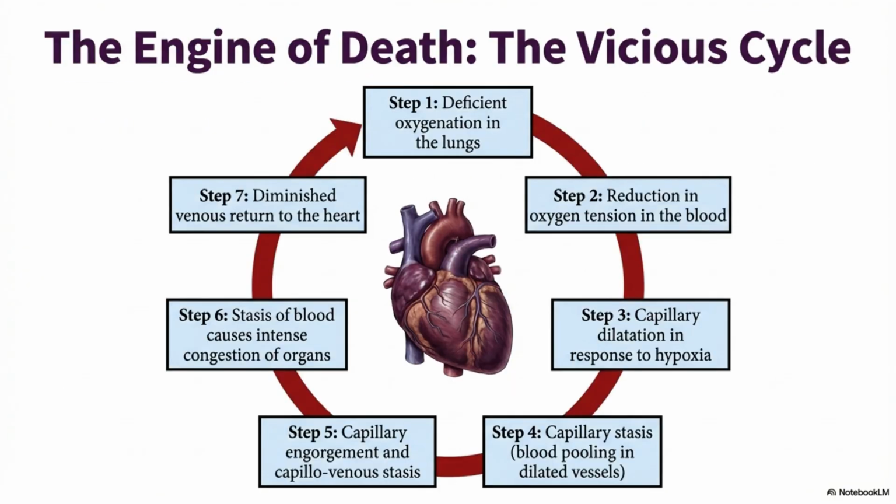Asphyxia initiates a vicious cycle in the circulatory system. Starting with deficient oxygenation in the lungs, it progresses through reduced oxygen tension, capillary dilation and stasis, congestion of organs, and diminished venous return, driving the engine of death.